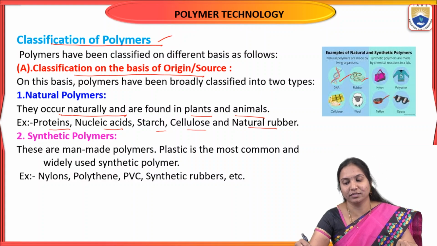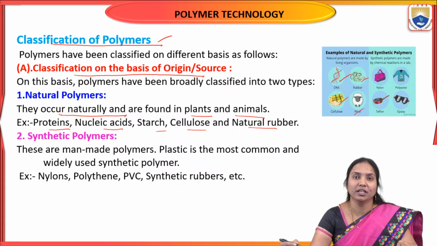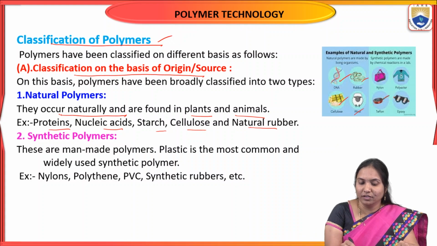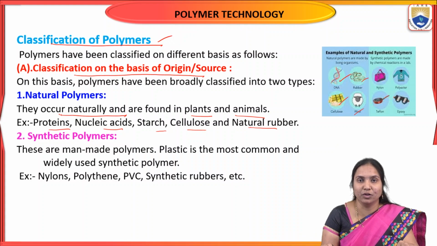DNA, rubber, cellulose, wool, all these are also natural polymers. These are obtained from plants and animals, that means from nature. For example, rubber, nucleic acid, starch, cellulose. All these are examples of natural polymers.